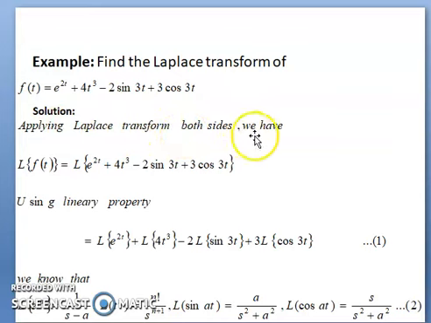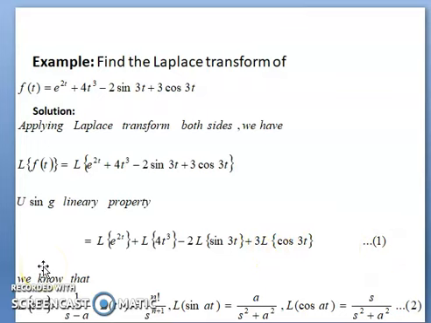Applying the Laplace transform both sides, we have L of ft equal to L of this one e to the power 2t plus 4 of t to the power cube minus 2 of sine 3t plus 3 of cos 3t. Now using the linear property, L of e to the power 2t plus 4 should be outside 4 of t to the power cube minus 2 of L of sine 3t plus 3 of L of cos 3t. This is equation number 1.